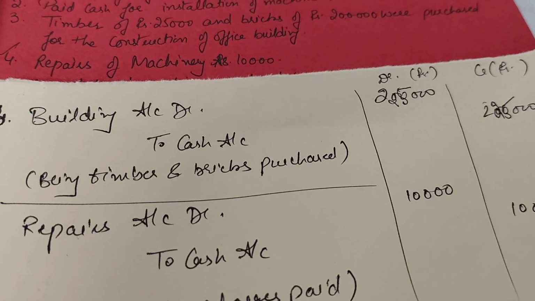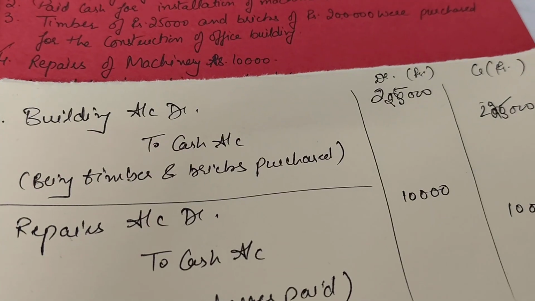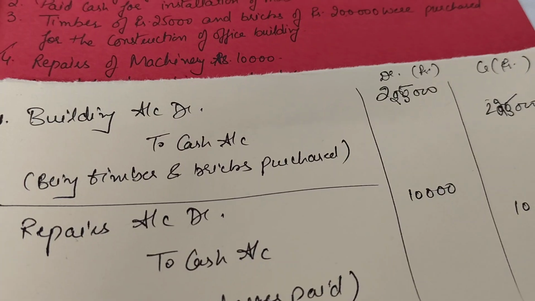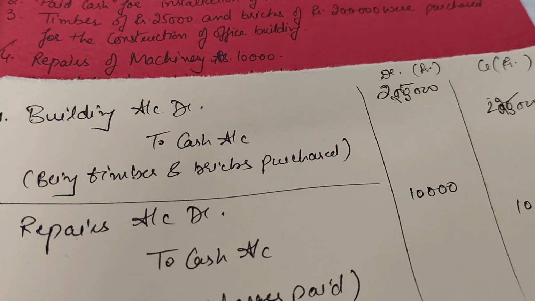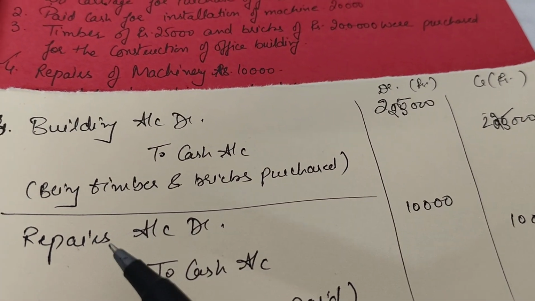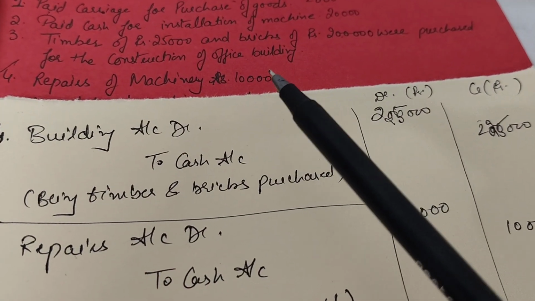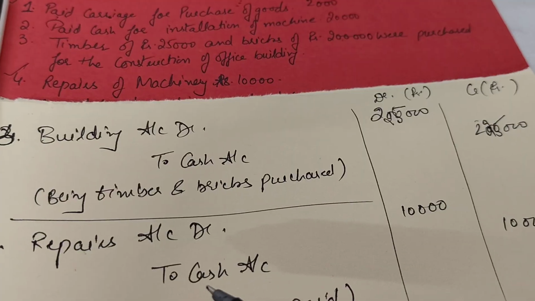So the expenses which are recurring in nature, recurring means जो दोबारा दोबारा करने पड़ते हैं मशीन को वर्किंग पोजीशन में रखने के लिए, they are debited to your revenue account. And what is revenue here? That is repairs. So repairs account debit to cash account.